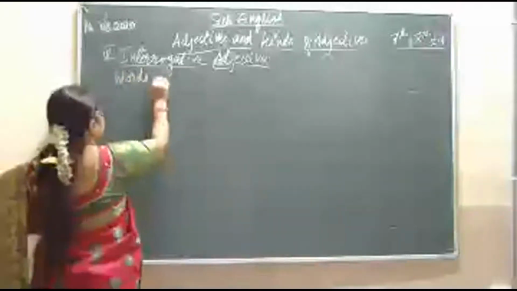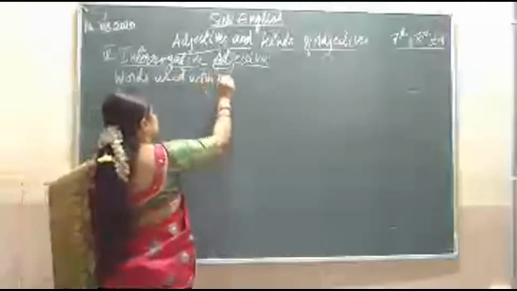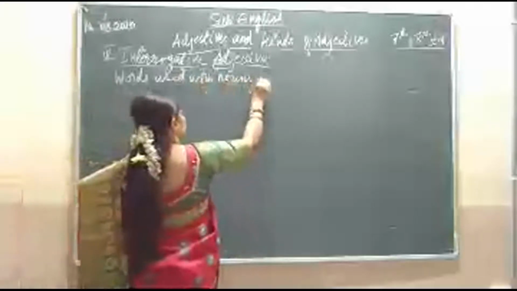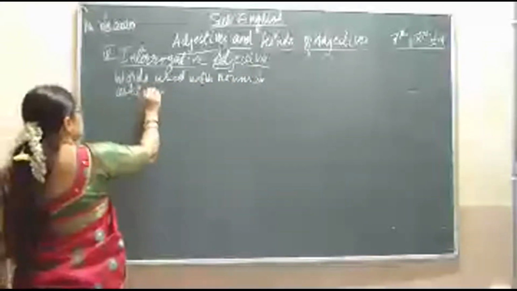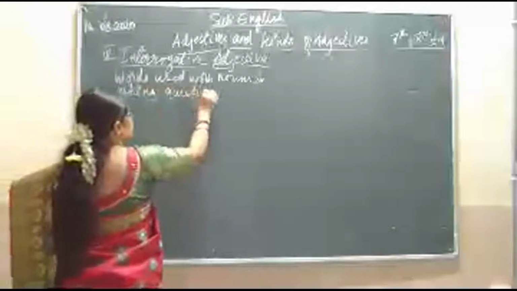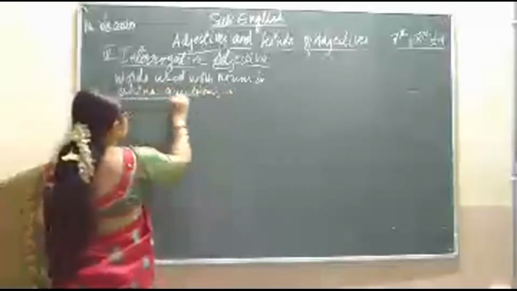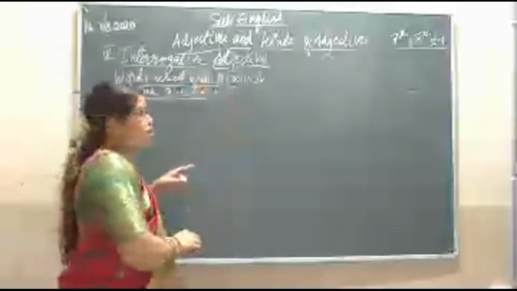Words used with nouns in asking questions are called the interrogative adjectives.